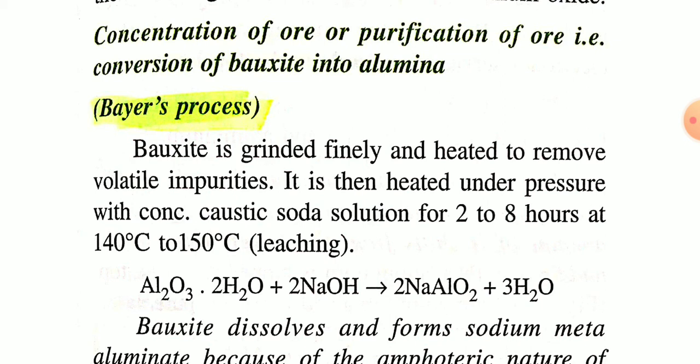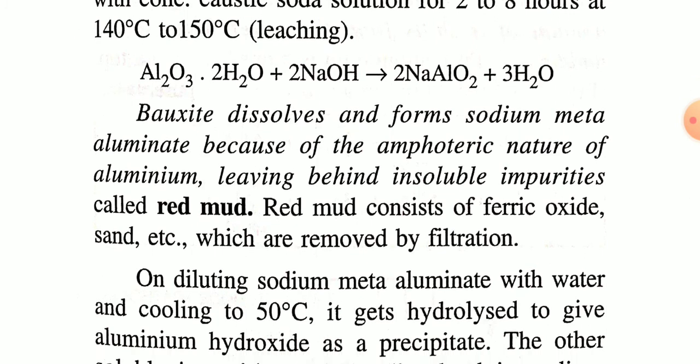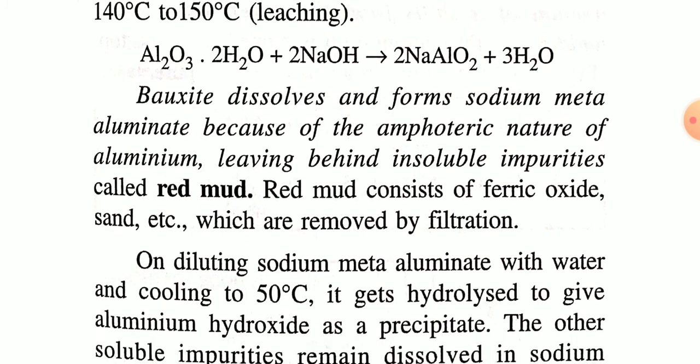Okay, so in the first step, bauxite Al2O3.2H2O reacts with sodium hydroxide, and sodium meta-aluminate will be formed plus H2O. Al2O3.2H2O plus NaOH gives NaAlO2 plus H2O. In this step, bauxite dissolves in sodium hydroxide and forms sodium meta-aluminate,